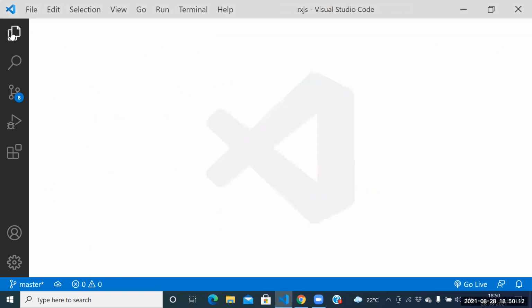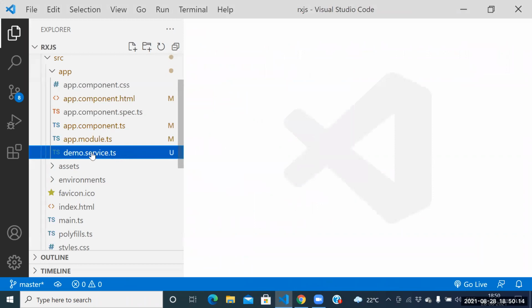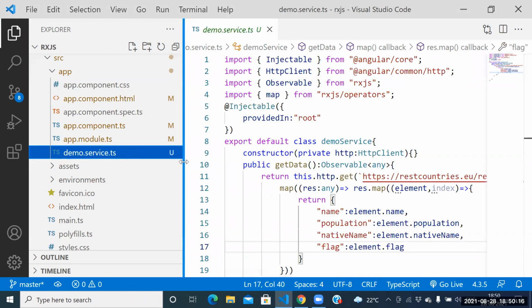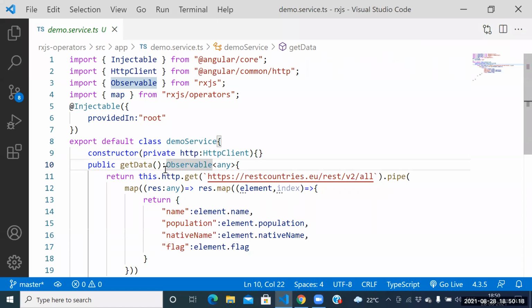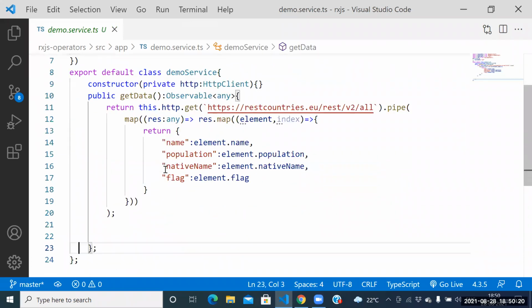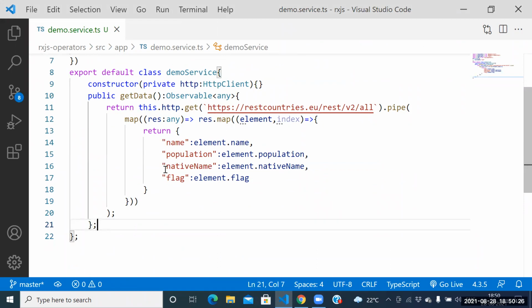Let me go for another example. We should be in a position to see another example. Go to the demo service itself here. Observe this one here. We need to open another REST API call.